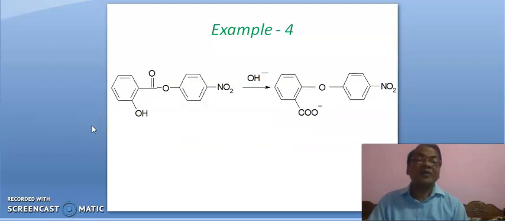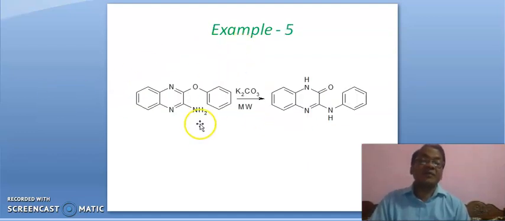Okay. Example 4. Here this base will abstract this hydrogen and this O minus will attack at this carbon of nitrobenzene and this bond will break in this fashion leading to this carboxylate ion here. Again this oxygen gets attached with this nitrobenzene here and this carboxylate becomes free, which is already attached with this ring. Okay, this is the product.